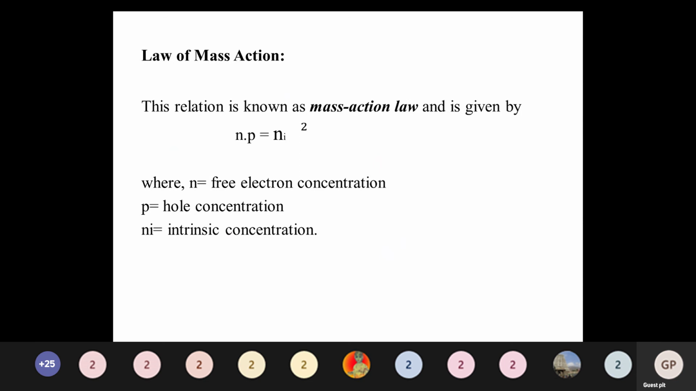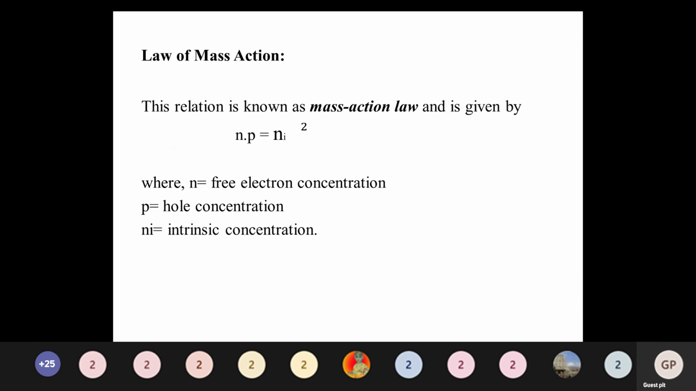After that, the mass action law. The mass action law is a very important formula, and based on this they mostly ask questions. The concept is n into p equals ni squared. What is this n? What is this p? What is this ni squared? So the mass action law defines n into p equal to ni squared.